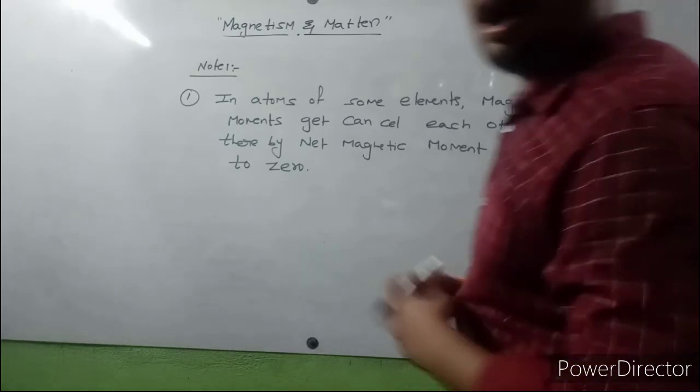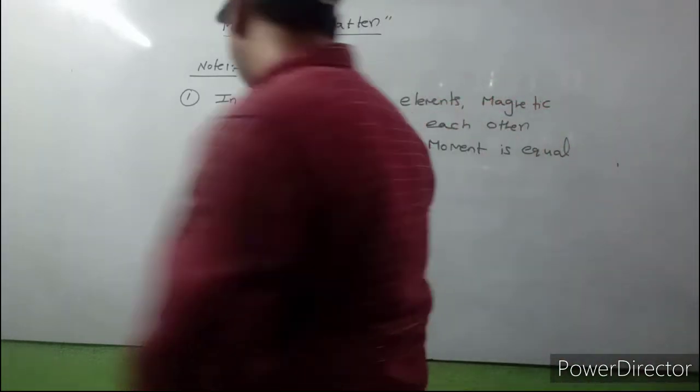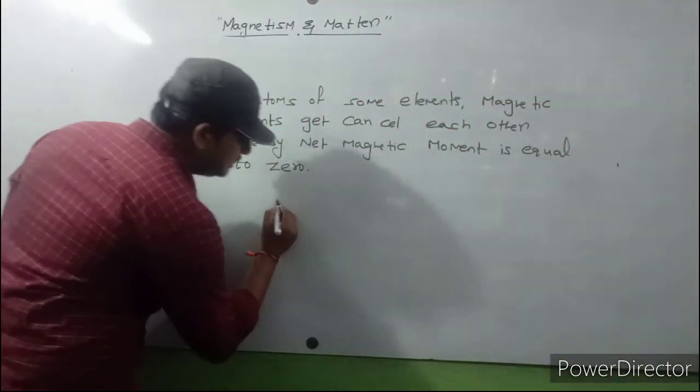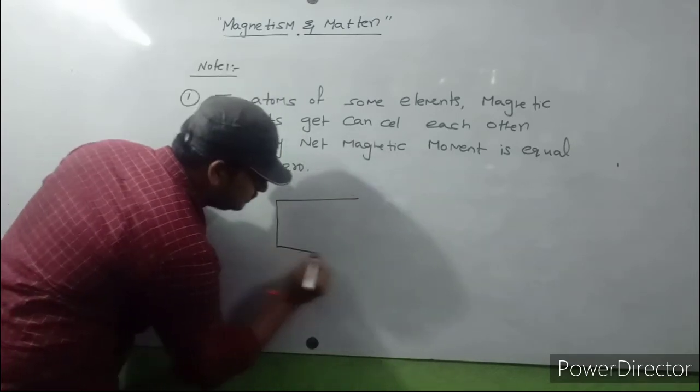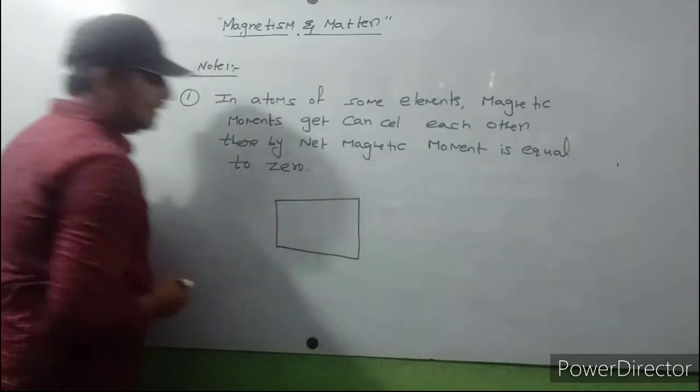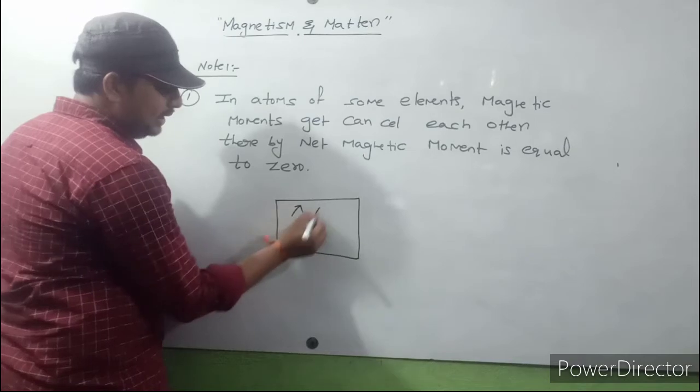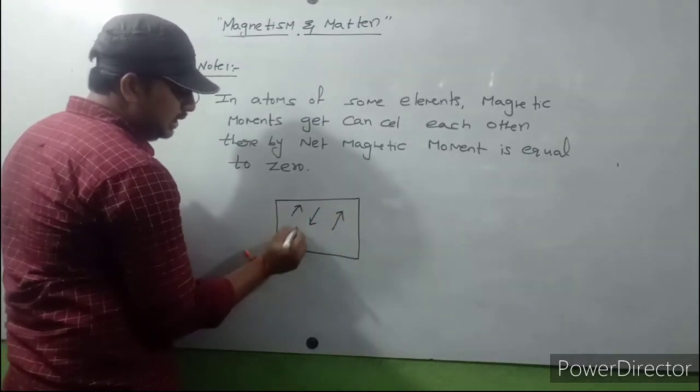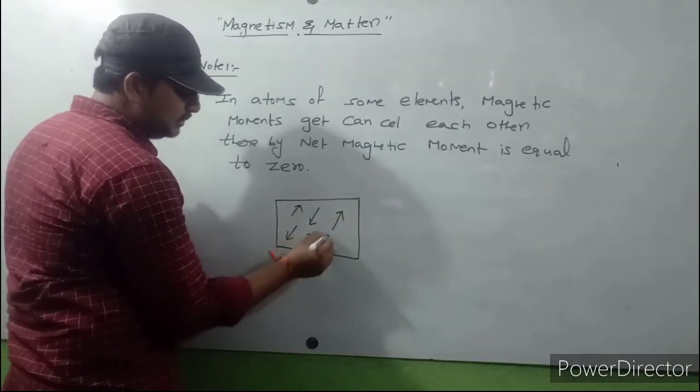So for example, how do the magnetic moments cancel each other? Observe carefully. Let us consider one element. In that element, electrons are arranged like this. Dipoles are arranged like this, in a random manner.